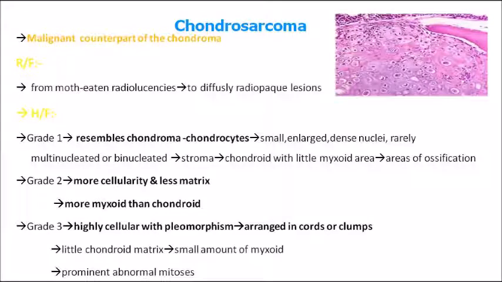In grade 1 chondrosarcoma, it resembles the chondroma or chondrocytes, whereas in grade 2 there is more cellularity and less matrix formation, and lastly grade 3 is the one that is highly cellular. So a question can be asked, the most highly cellular grade of chondrosarcoma is grade 1, grade 2 or grade 3? It's actually grade 3, highly cellular with pleomorphism.